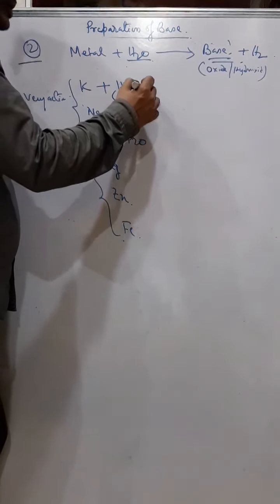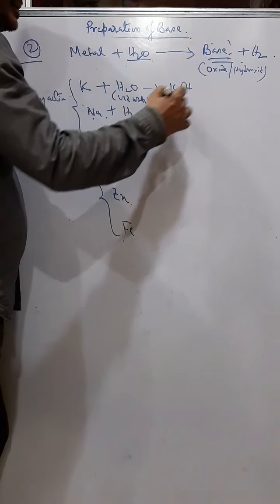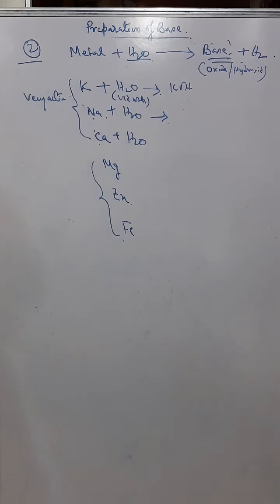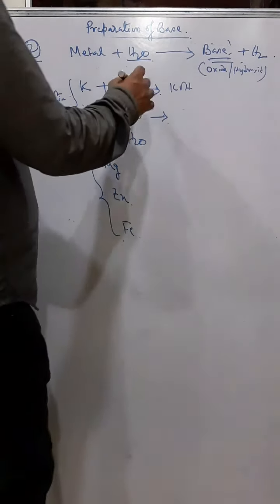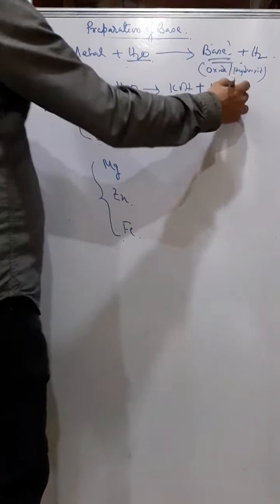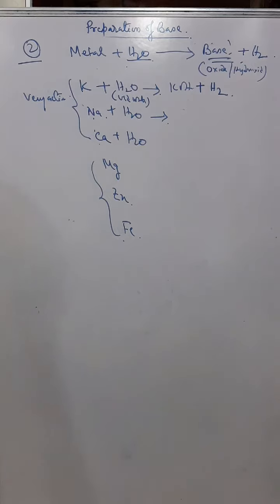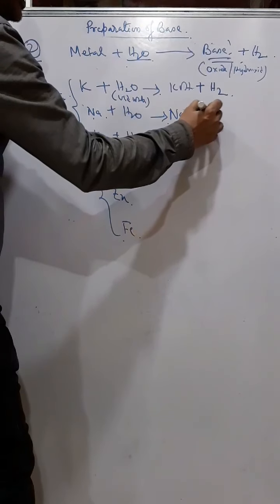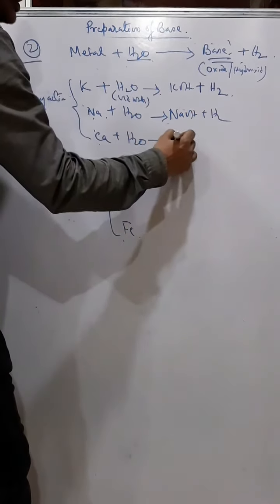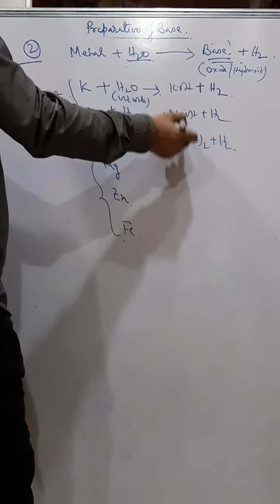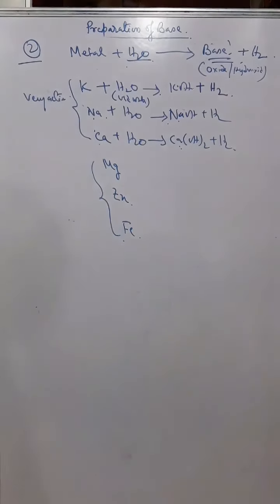They react with cold water and produce their respective hydroxide and hydrogen. Okay, respective hydroxide and hydrogen. Similarly, NaOH plus hydrogen, Ca(OH)2 plus hydrogen. So all these are bases. In fact, they are alkalis: sodium hydroxide, potassium hydroxide, calcium hydroxide.